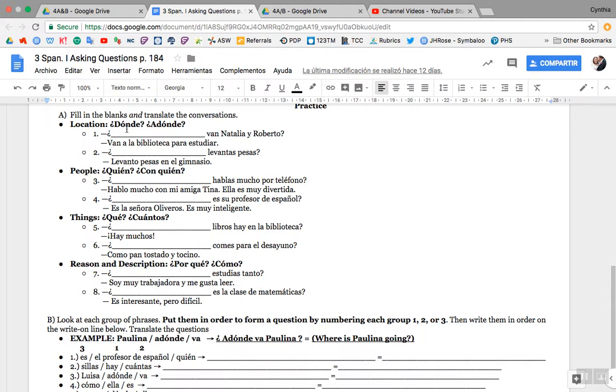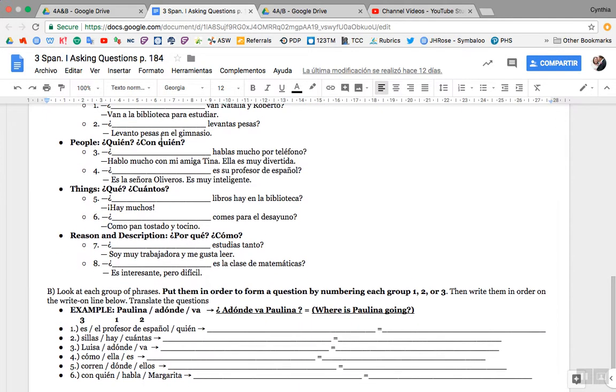Okay, so that's the difference. ¿Dónde is where something's at or where something occurs, but ¿a dónde is where someone's going? Is to, so you're going to somewhere. Okay?